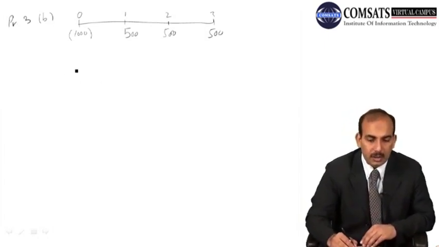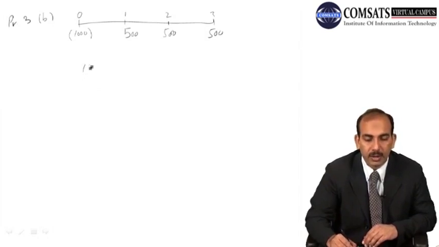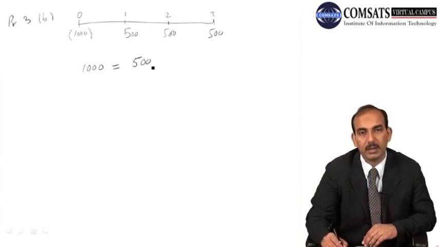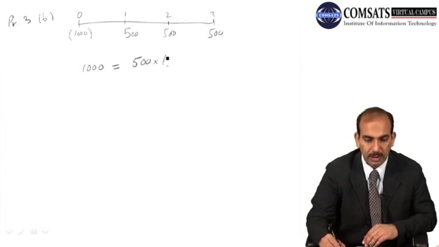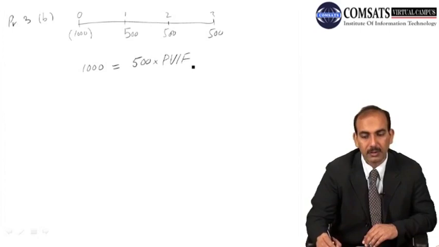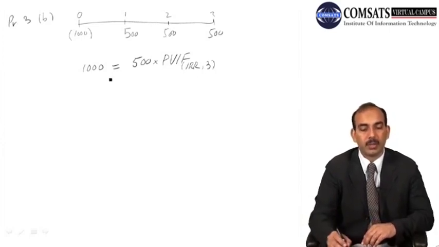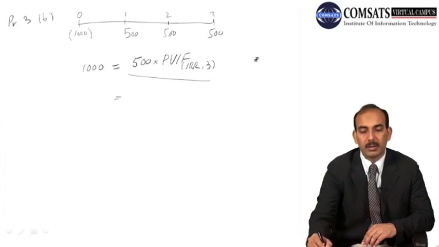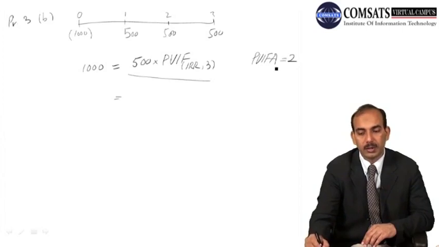So in this case the internal rate of return we have to find, और internal rate of return क्या होगा कि where our initial investment of $1,000 would become equal to the future cash flows, that is 500 for the next 3 years, and we use the present value interest factor at internal rate of return for 3 years such that we get it equal to 1000. अगर आप इसको देखें इस पार्ट को, तो this present value interest factor for ordinary annuity should be equal to 2 in this case.